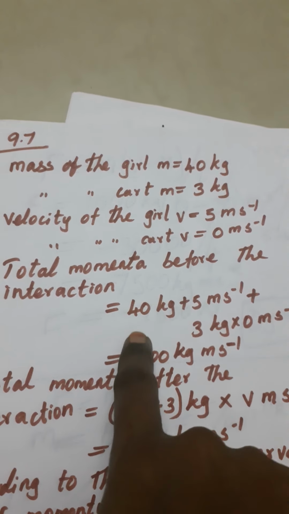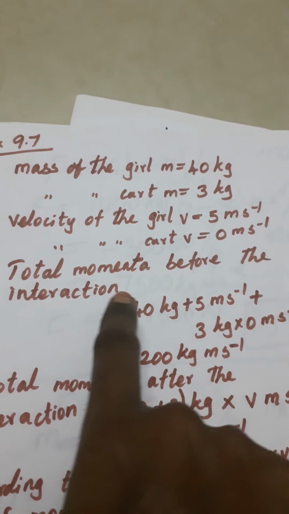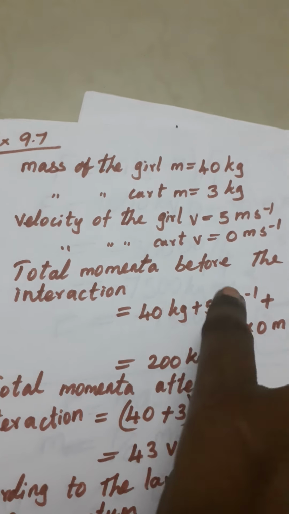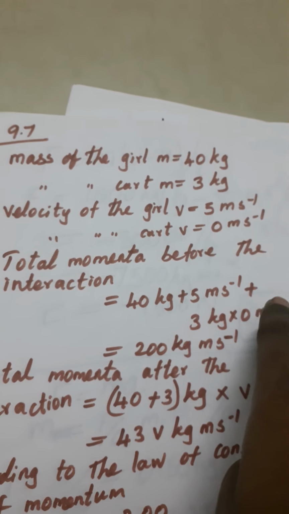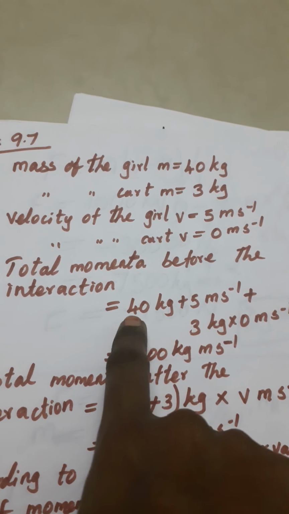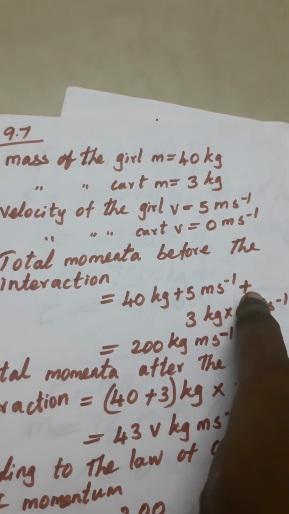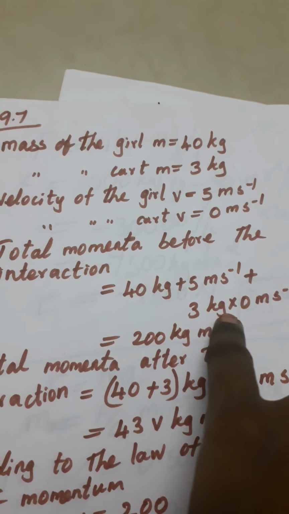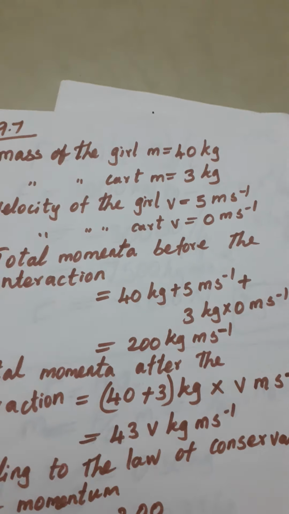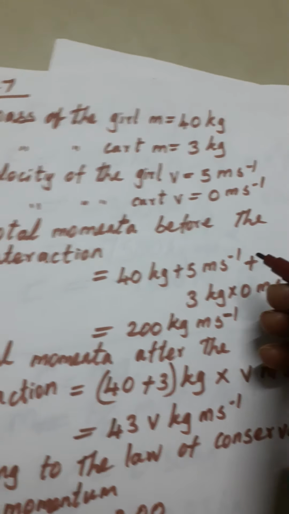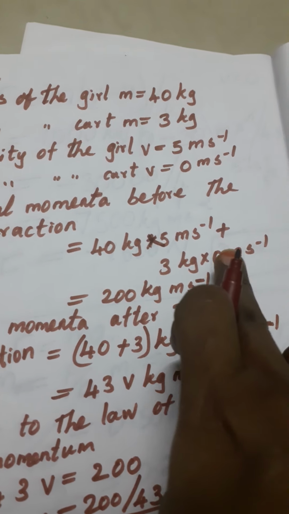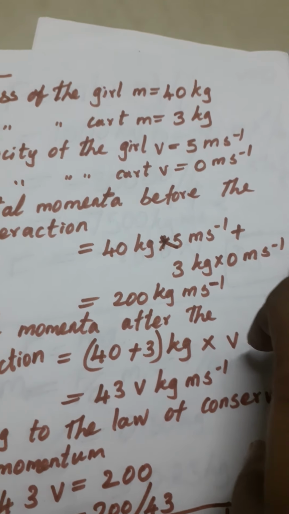So we have to calculate the total momentum before interaction. We have to calculate both the momentum for the girl and also for the cart. Okay, so first one for the girl, the momentum 40 kg into 5 meter per second, and 3 kg into 0 meter per second.